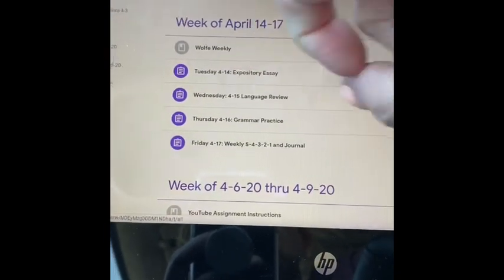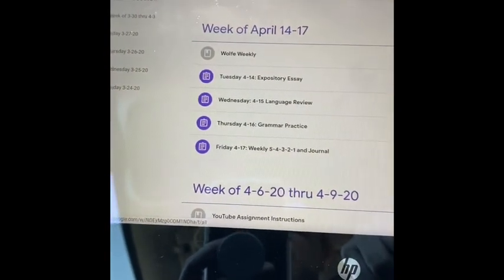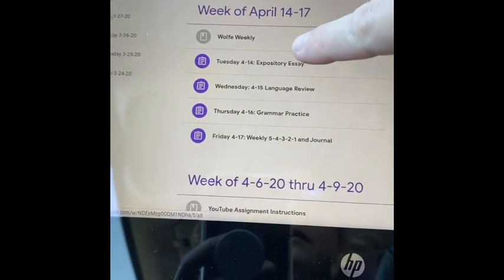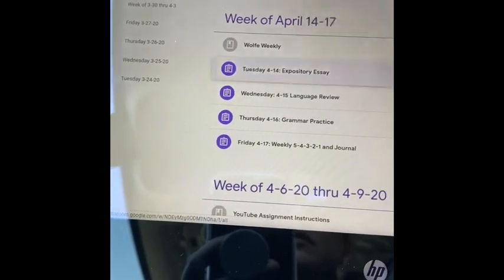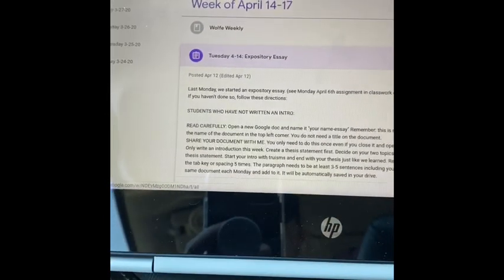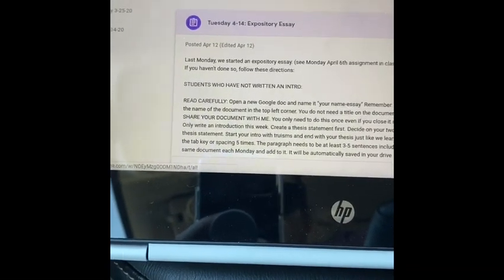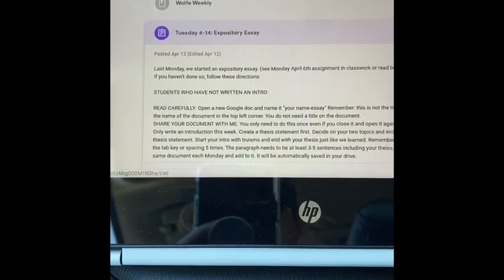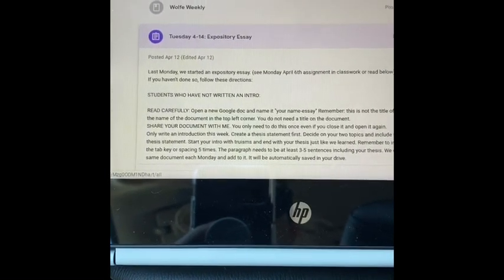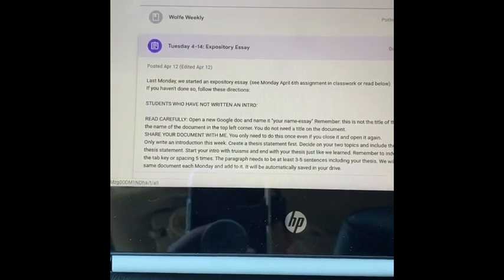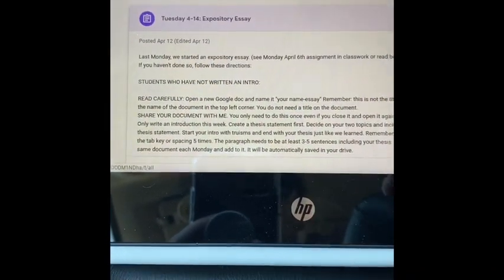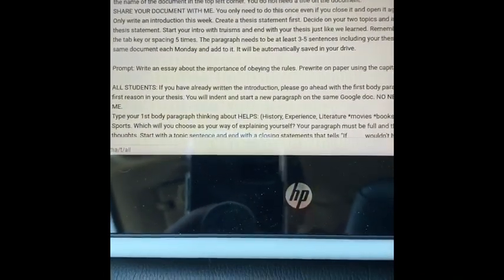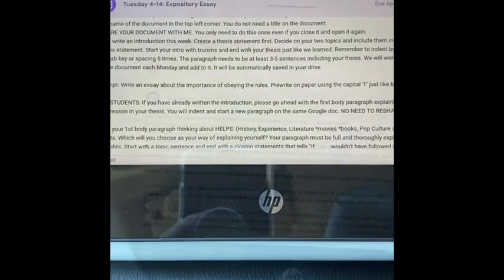If you open up the Wolf Weekly, it's literally just a Google slide that looks like a calendar of this week's assignments. And then if you click on Tuesday, the expository essay, let me explain that to you. Last week, on last Monday, if you were doing the online work, you were instructed to open up a new Google Doc from your Google Drive and write an introduction, and all the instructions are right here, but yours to write an introduction on the prompt, which was write an essay about the importance of obeying the rules.